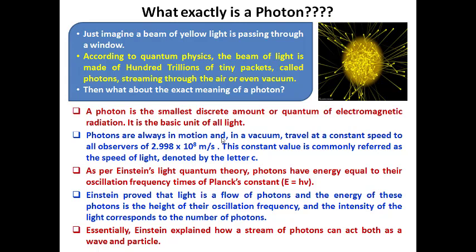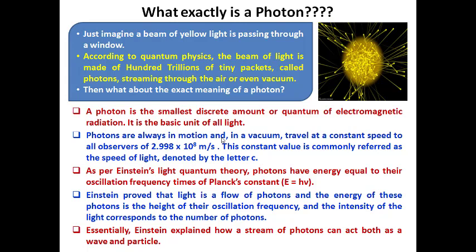According to Einstein's quantum theory, photons have energy equal to their oscillation frequency times Planck's constant. Otherwise we simply say E equals h nu. h is Planck's constant, nu is the frequency of light. So Einstein proved that light is a flow of photons, and the energy of these photons is proportional to their oscillation frequency, and the intensity of light corresponds to the number of photons.